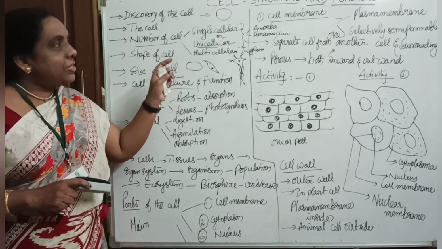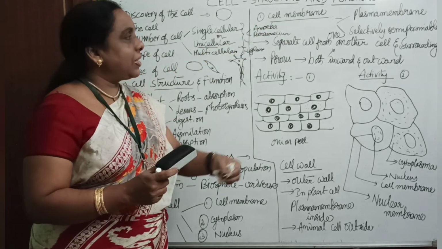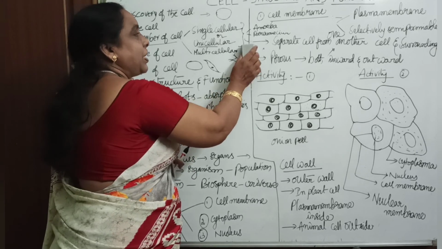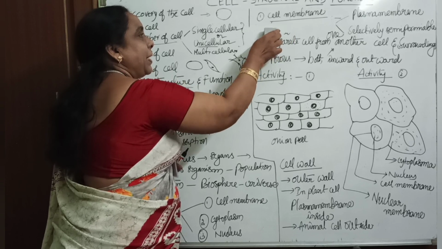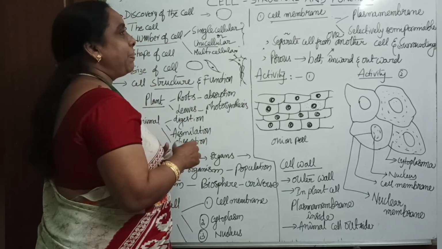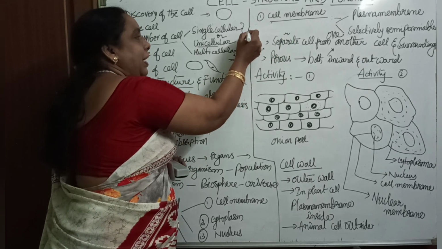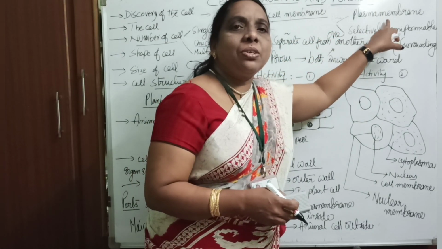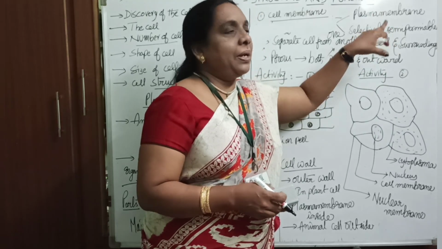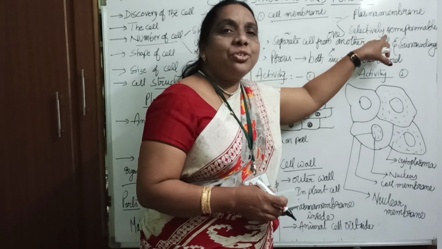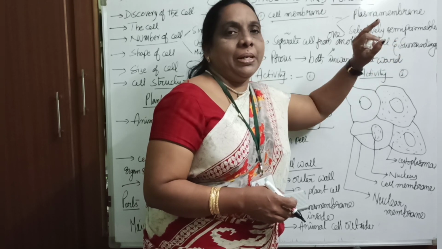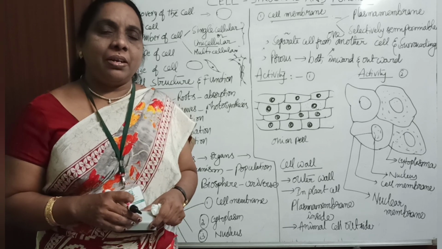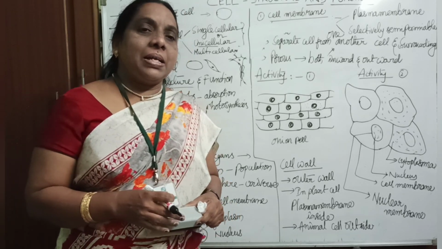So let me explain the first organelle. The first organelle is the cell membrane. The cell membrane is also known as the plasma membrane, and it is also called a selectively semi-permeable membrane. Why is this called a selectively semi-permeable membrane? Why is it called a plasma membrane?